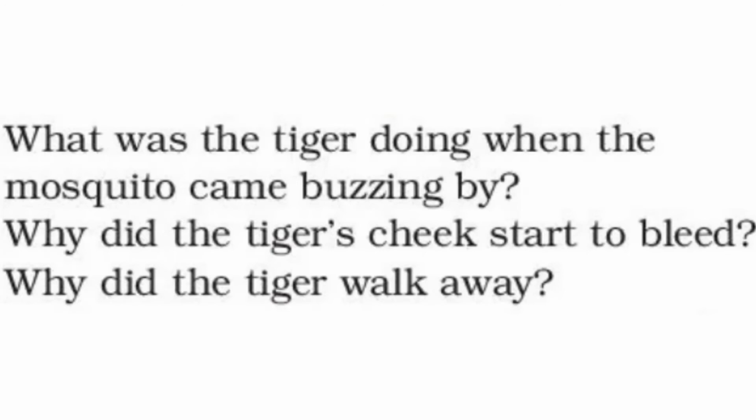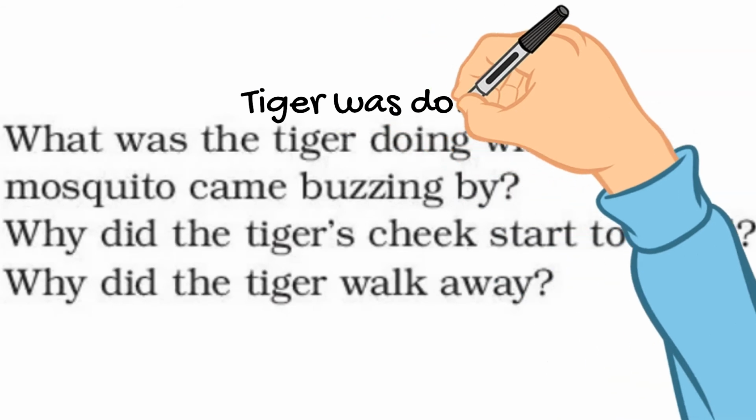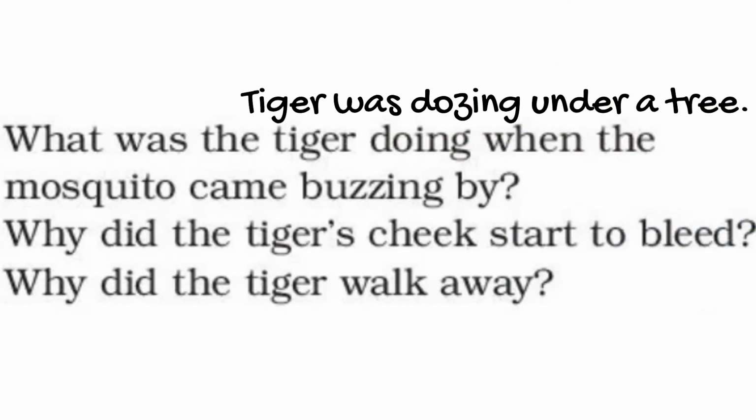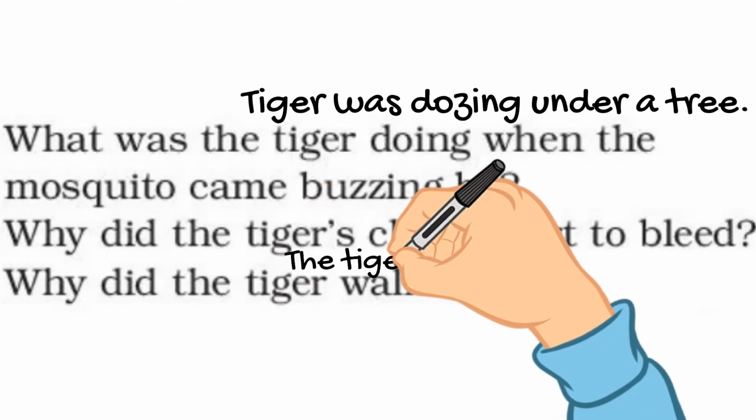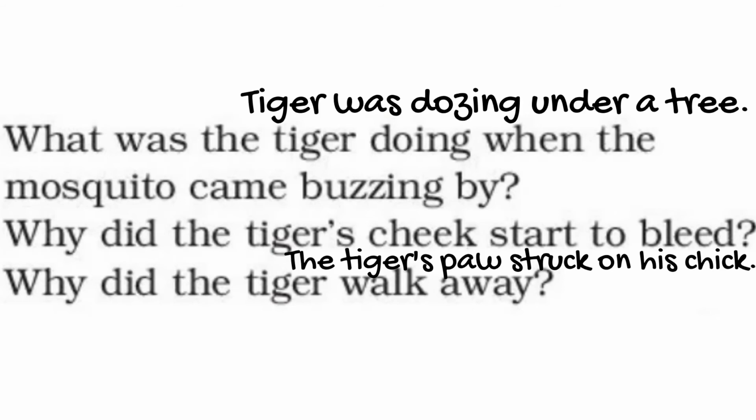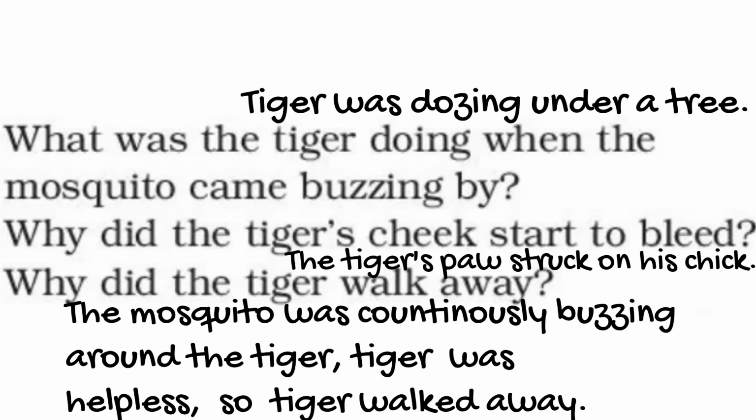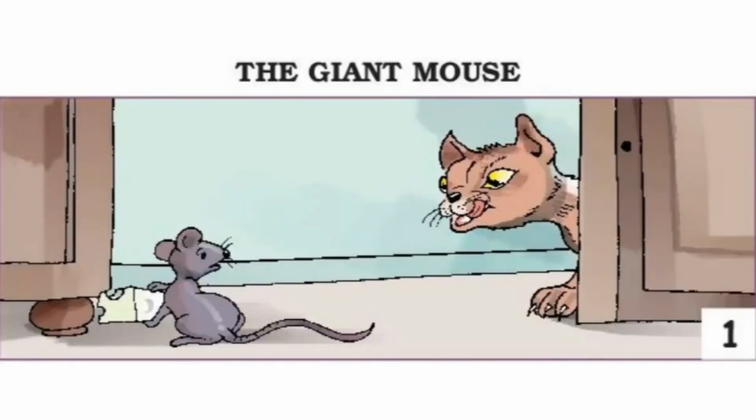What was the tiger doing when the mosquito came buzzing? The tiger was dozing. He was taking a nap. Why did the tiger's cheek start to bleed? Because the tiger struck his own cheek with his own paw. Next question. Why did the tiger walk away? The mosquito was continuously buzzing around the tiger. The tiger was helpless. That's why the tiger got up and quietly walked away.